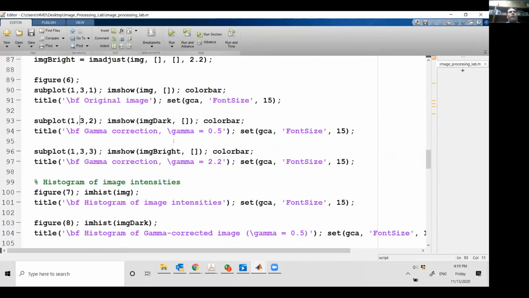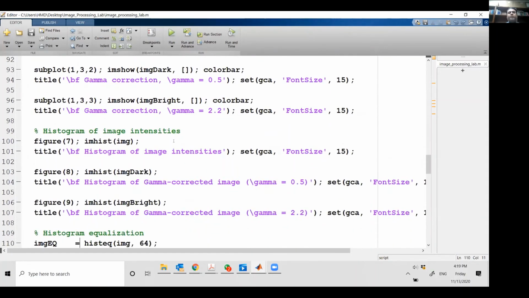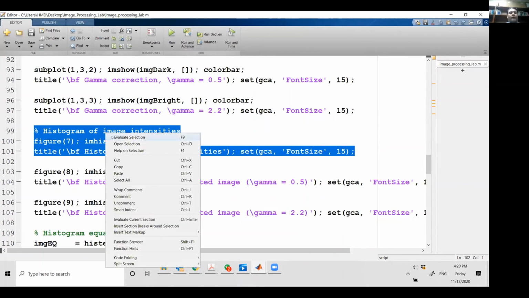Then there is no image processing without probability. So I want to know what sort of histograms my images have. Now I want to show you here what kind of impact the gamma correction, the dark and bright lighting conditions that I made, has on the histogram. So let me show you.